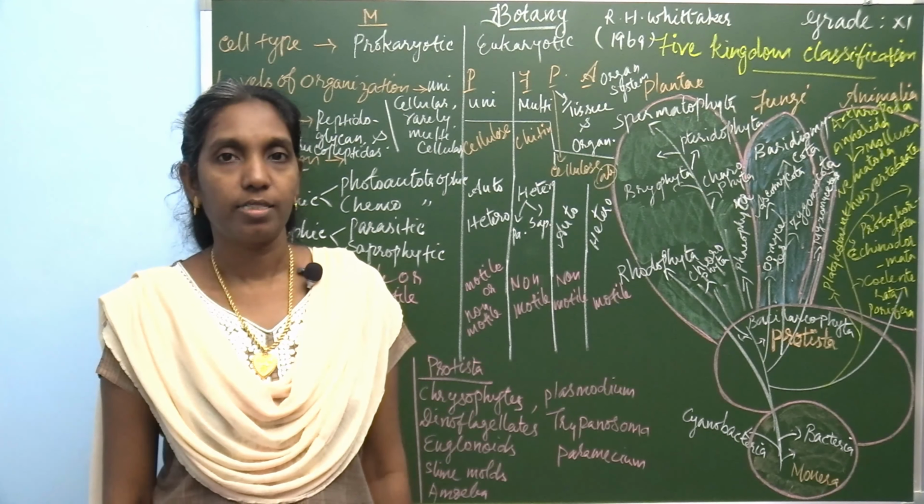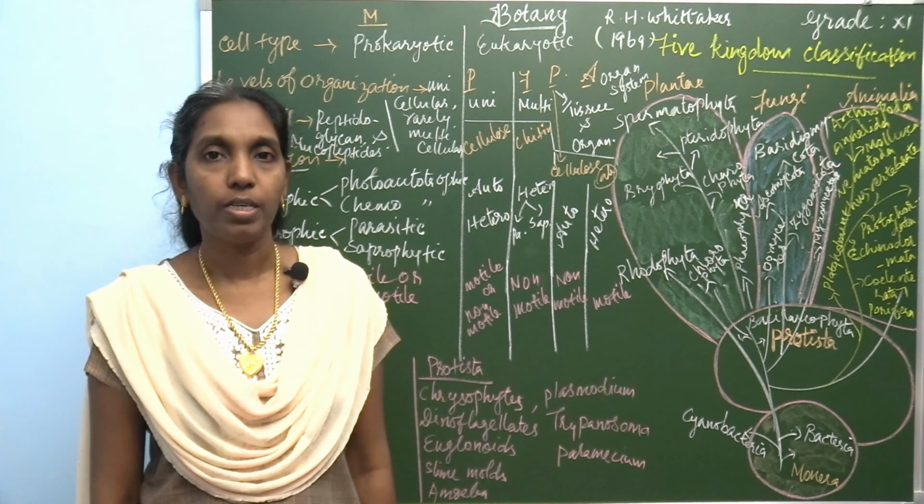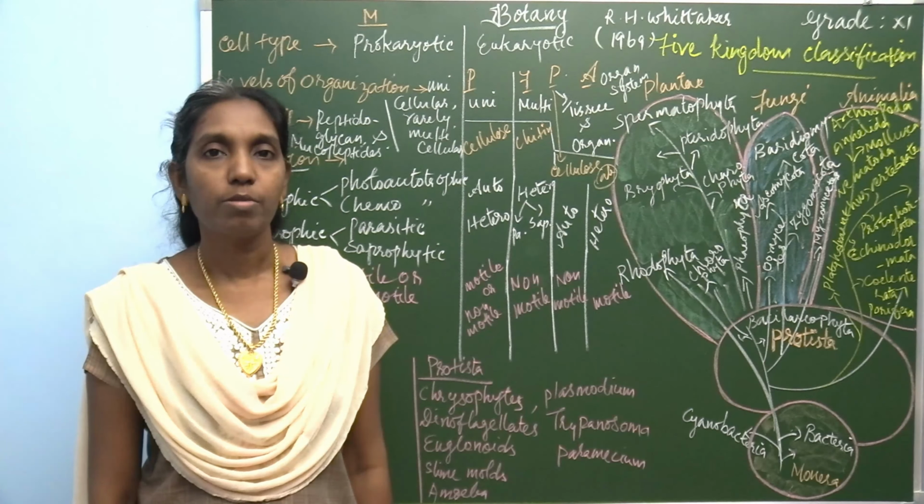Welcome to botany class. Let's move to the next topic, the 5 kingdom system of classification. The 5 kingdom system of classification was proposed by R.H. Whittaker, an American taxonomist, in the year 1969.